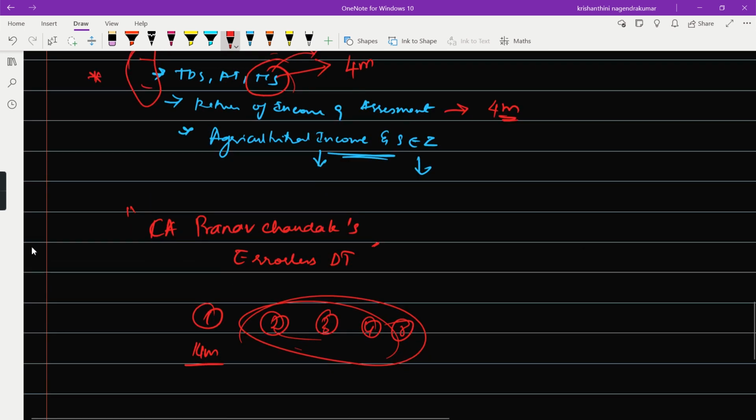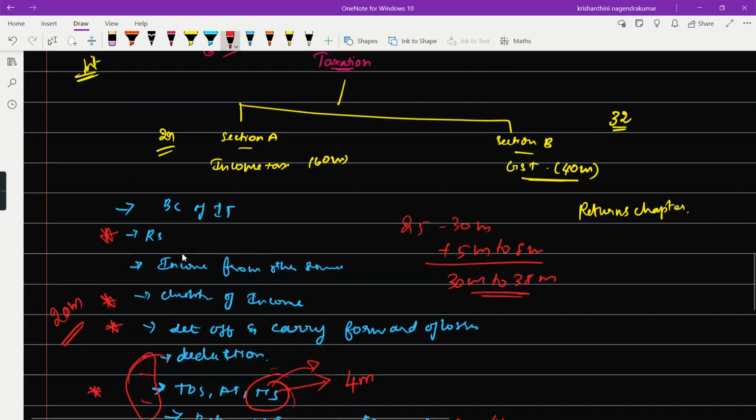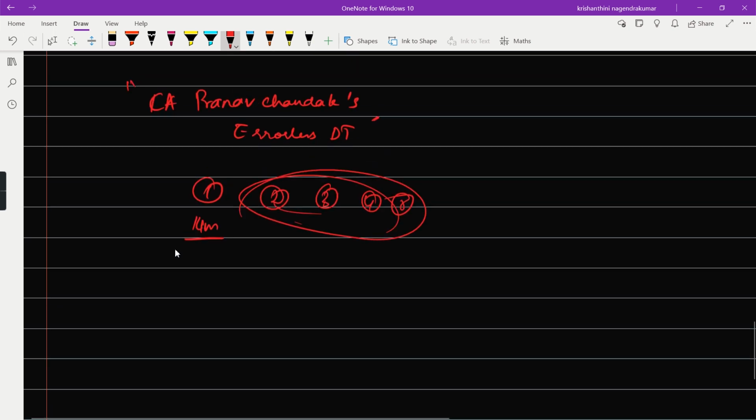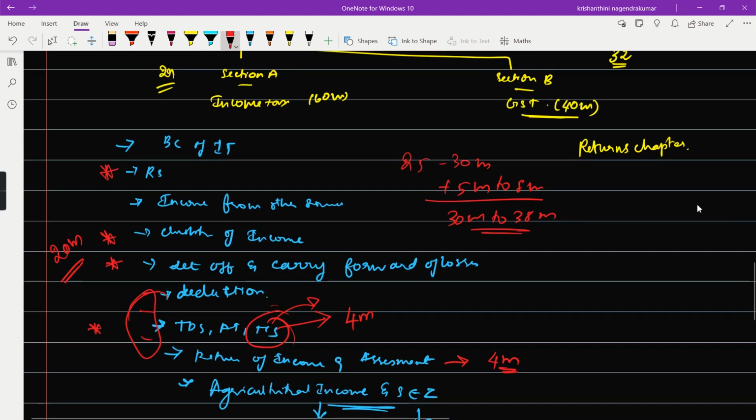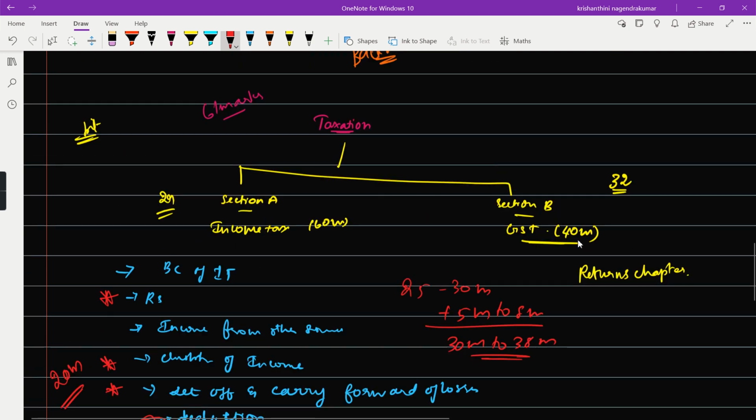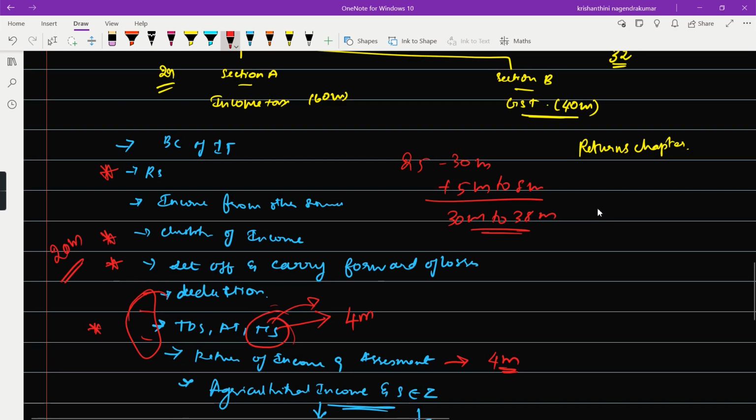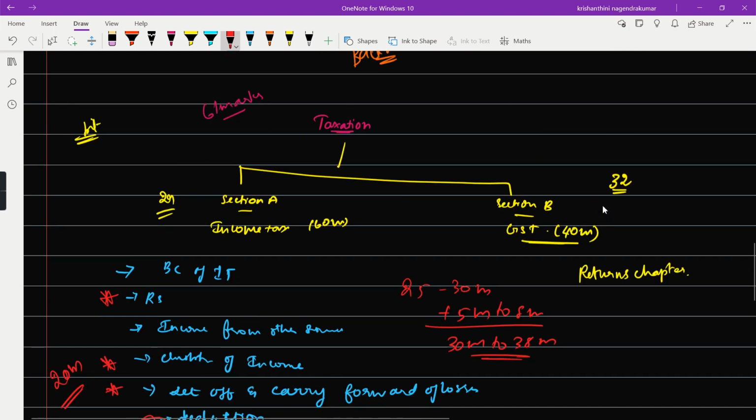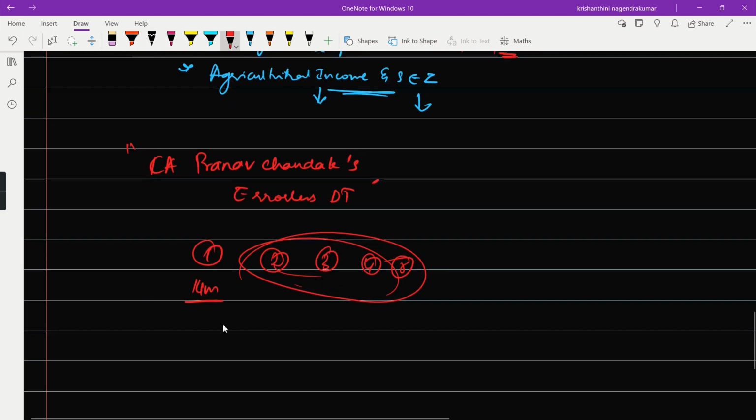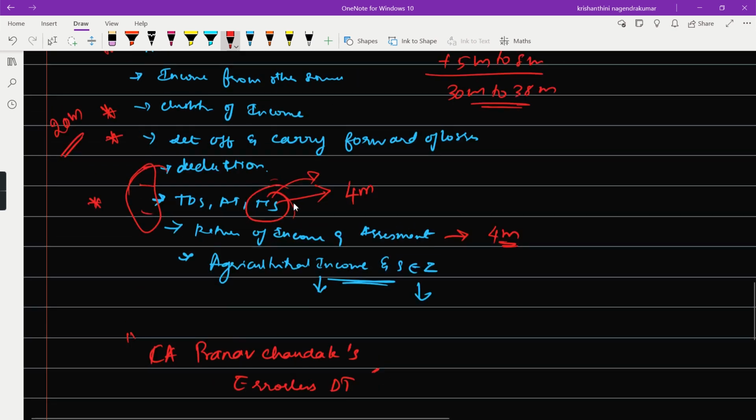For income tax, I just used the CA Pranav Index as well as DT, and for this I used Tarun Raj's revised IDT, revised GST, I think so. The book name is that, and I bought that for 375 rupees, and I think this one I bought for 599 something. I'm not very sure, but the book is really good.